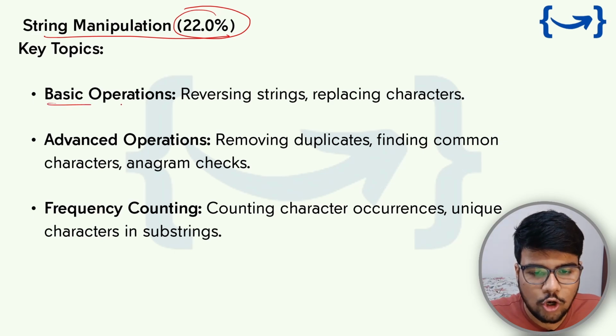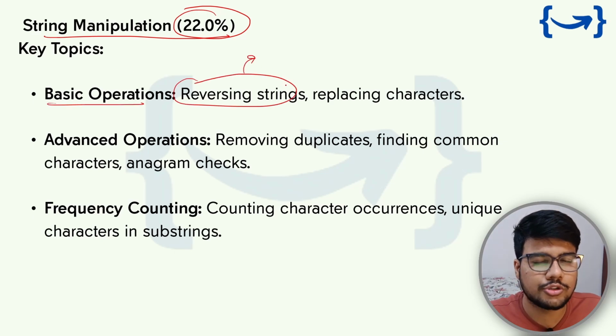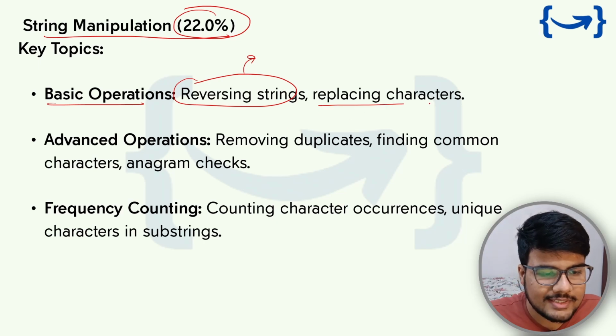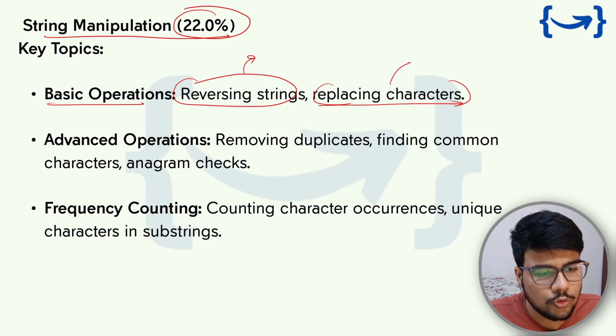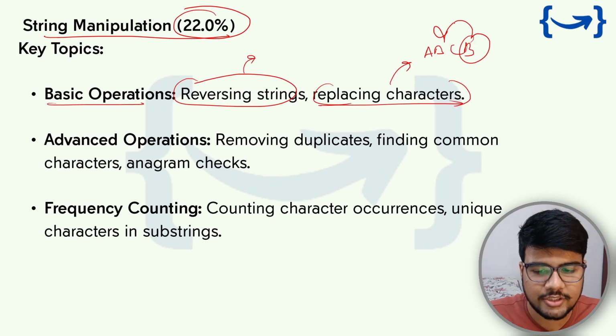Okay, so basic operations, which are reversing a string or finding a palindrome check, because this question was also asked in the 2024 June shift, or I guess in the April shift. Then replacing characters, yes, this question is also mostly asked, like you have A, B, C, B, and you need to replace B's with A and A's with B. A similar question was asked in Accenture as well.